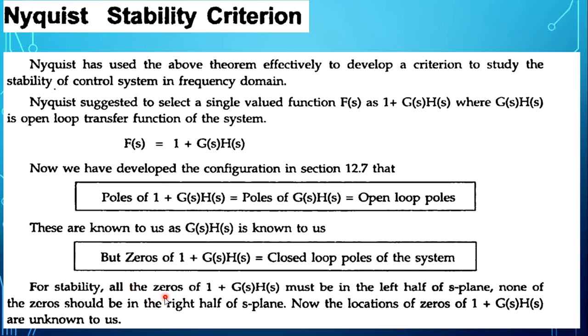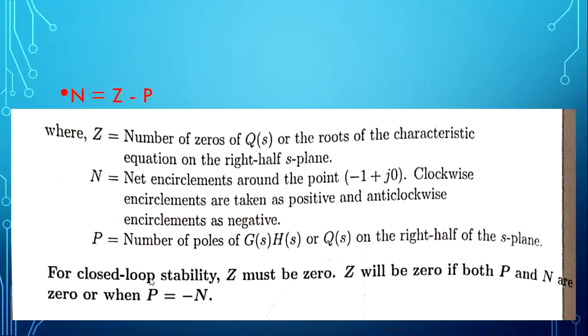Here Z must be 0 because the Z calculation counts only the number of zeros which are lying on the right hand side of the S-plane. For closed loop stability, Z must be 0. When will Z be 0? When N is equal to P, or P is equal to -N.